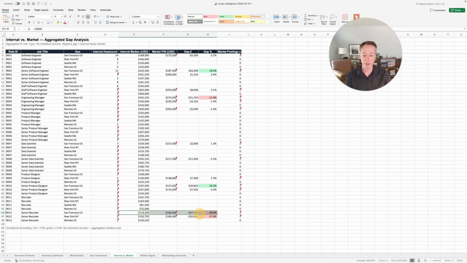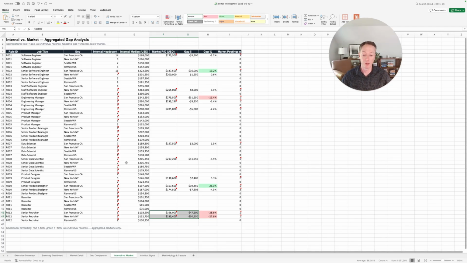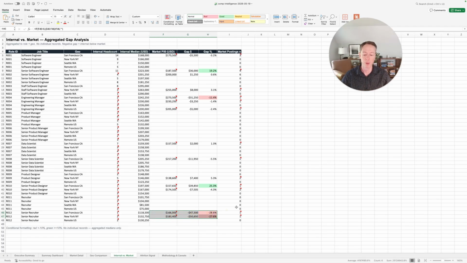The other flag here is these two roles down here are well below market. There's probably a lot of recruiters watching this, and no surprise, recruiters are undervalued based on the level of effort they have to put in to do their work. And if you're seeing that, maybe this is going to push you to increase your salary ranges to stay more competitive and keep your recruiters for longer. And as we know, for any of the capacity planning work that we've done, before you can even start hiring for the organization, you actually have to build the recruiting capacity to deliver the business capacity. And so it's not surprising to see recruiters' average pay be below